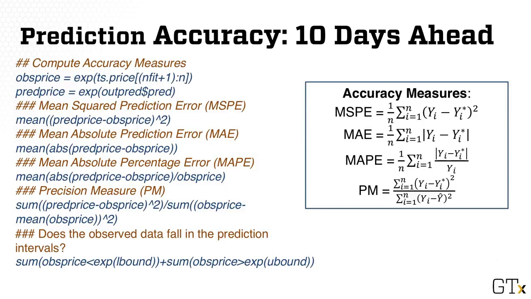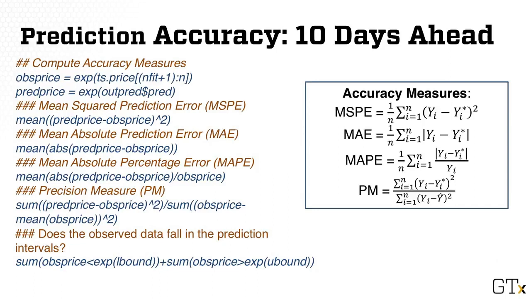The precision error is the ratio between the mean square prediction error and the sum of the square differences between the responses and the mean of the responses. MSPE is appropriate for evaluating prediction accuracy of a model using the best linear prediction approach, but it depends on scales and it is sensitive to outliers.